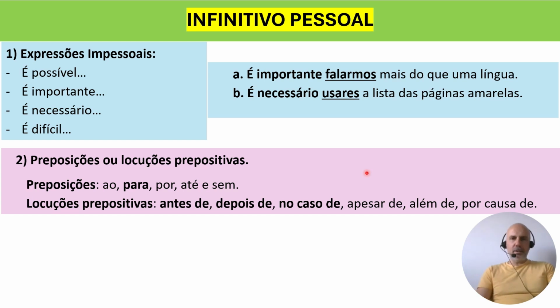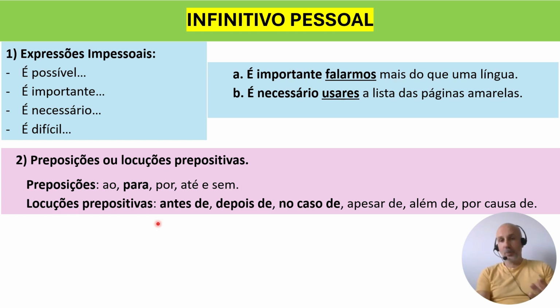Another list of connectors. These words here in bold, in my opinion, are super important. And all the others are a bit less important, which means that we use them less often than the words here in bold. Prepositions, I'm going to start with para. Para, as I said before, is like in order to or so that. Every time you use para with the value of in order to or so that, it connects with infinitivo pessoal. So you use para and then you have the verb right after the connector.